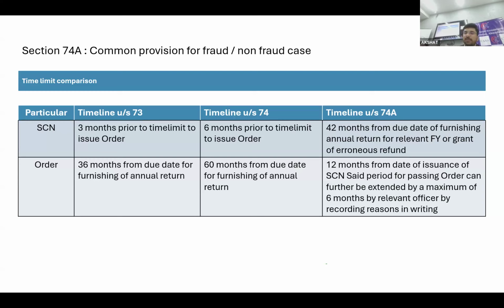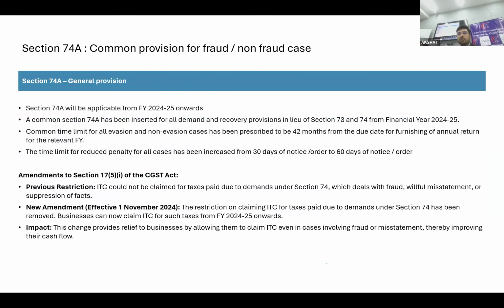So now they have amended this, and 74A, which is the newly introduced section, they are saying that 42 months from the due date of furnishing annual return, ત્યારથી તમારે સોકોસ આપી દેવાનું. અને જ્યારથી તમને સોકોસ મળશે, 12 months from the date of issue of the SOCOS, order આપશે, which obviously can be extended. So this is the new provision.